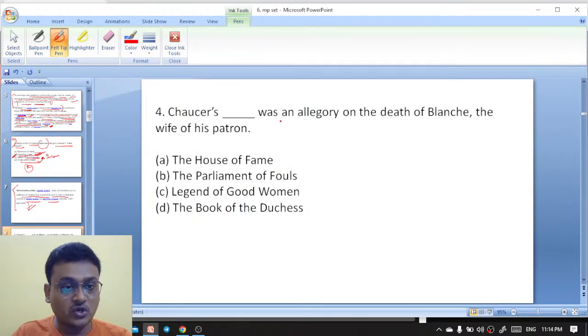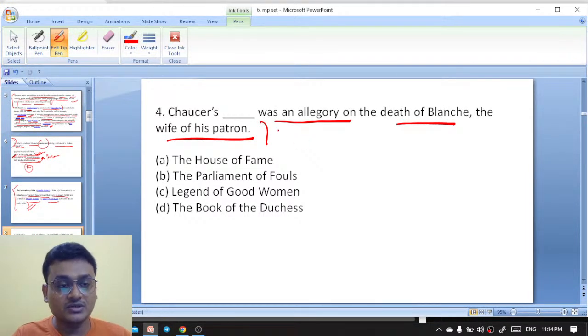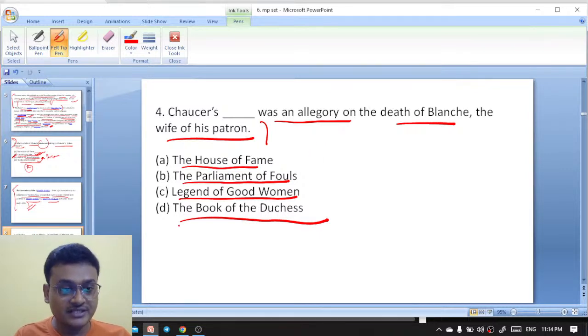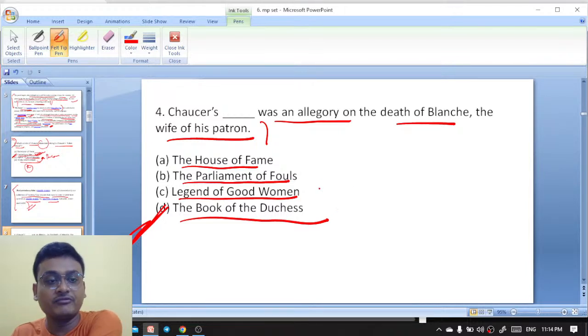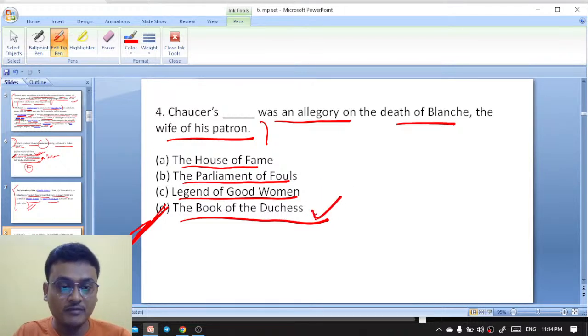Which of Chaucer's works was an allegory on the death of Blanche, the wife of his patron? The House of Fame, the Parliament of Fowls, the Legend of Good Women, the Book of the Duchess. Do answer in the comment box. It is actually the Book of the Duchess. The Book of the Duchess was an allegory on the death of Blanche, the wife of his patron.